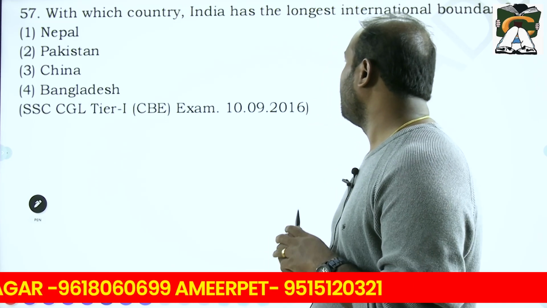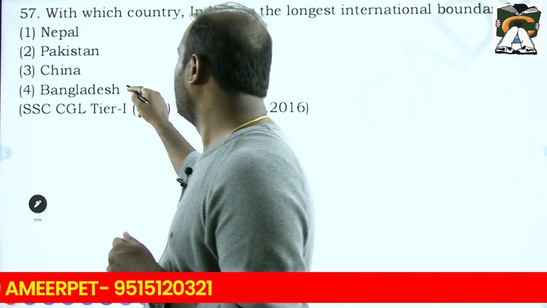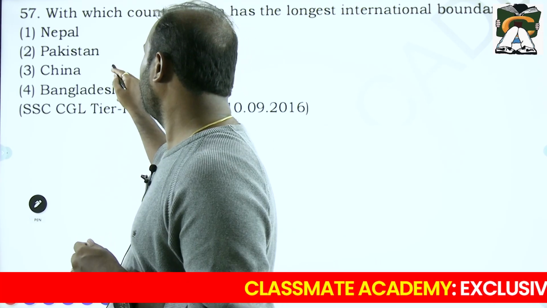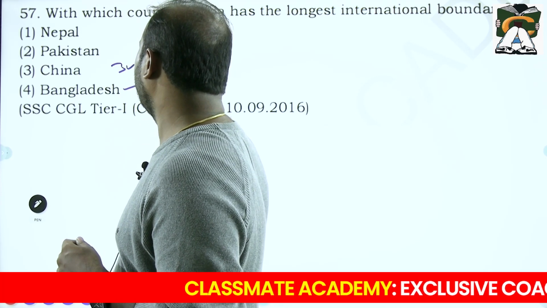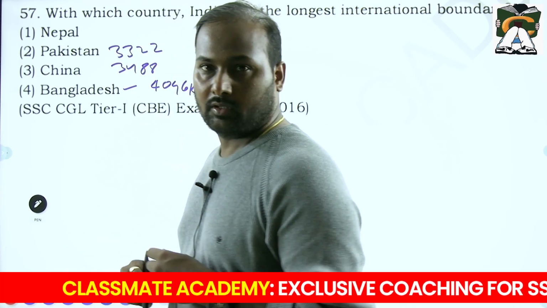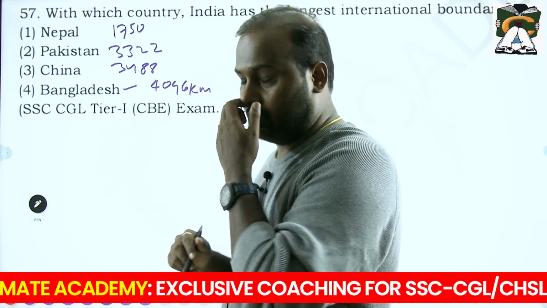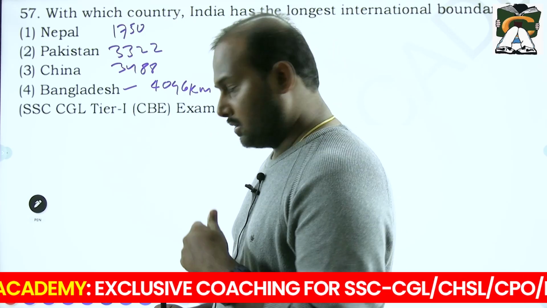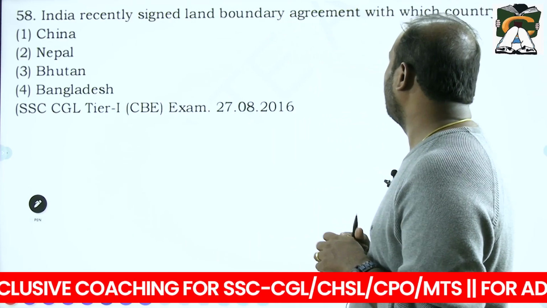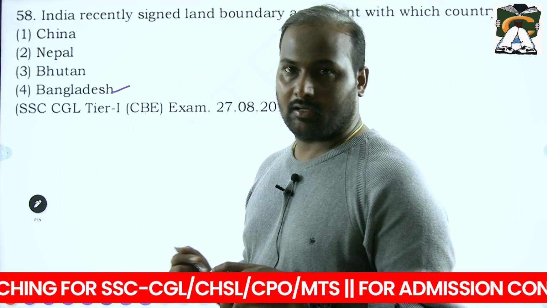With which country does India have the longest international boundary? Already I said Bangladesh with 4096 kilometers, followed by China with 3488 kilometers, Pakistan with 3322 kilometers, and Nepal with around 1750 kilometers. Obviously the longest boundary is with Bangladesh. India recently signed a land boundary agreement with which country? That is Bangladesh. It's a part of your current affairs questions.